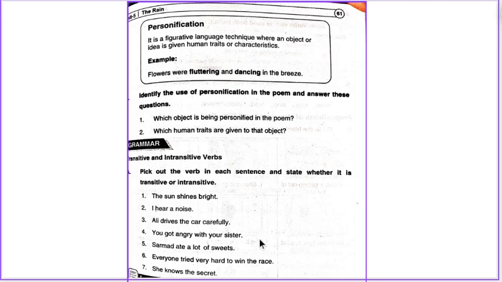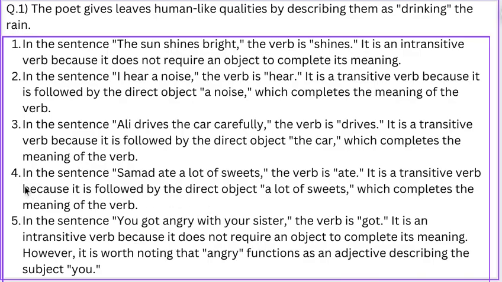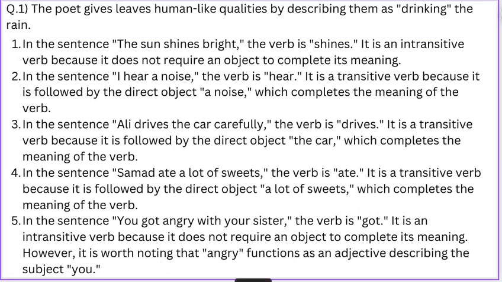You got angry with your sister. In the sentence, you got angry with your sister, the verb is got. It is an intransitive verb because it does not require an object to complete its meaning. However, it is worth noting that angry functions as an adjective describing the subject you.